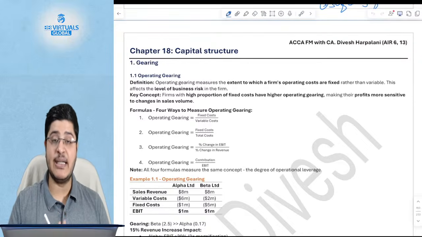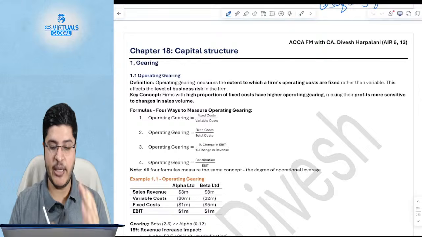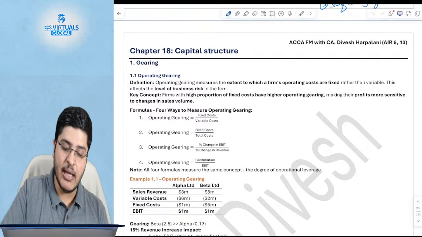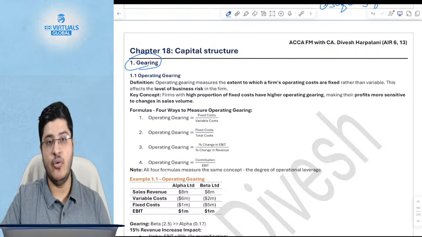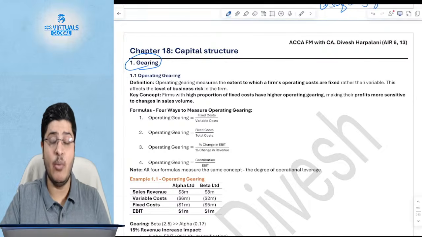So in this chapter, let us understand what does the ideal capital structure look like. But before that, let us understand the concept of gearing. I kept using the word gearing a lot yesterday, and for some of you who've not read this chapter, probably might be wondering what gearing is.